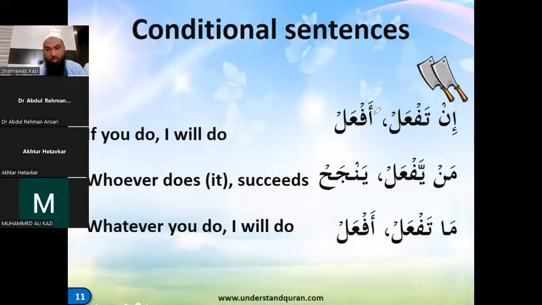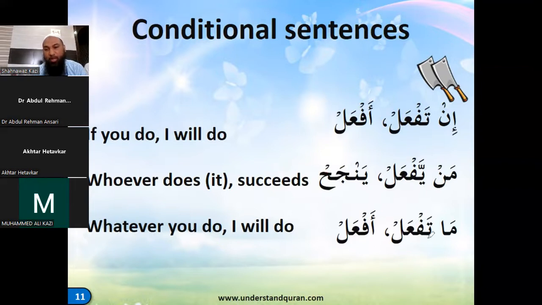So here the in is not repeated, but you still have a sukun in the end. Same way, man yaf'al is also doing the same thing of giving a sukun to the present tense verb, and the effect of that present tense verb also will have a sukun. So man yaf'al, yanjah has a sukun, and you have whatever also.